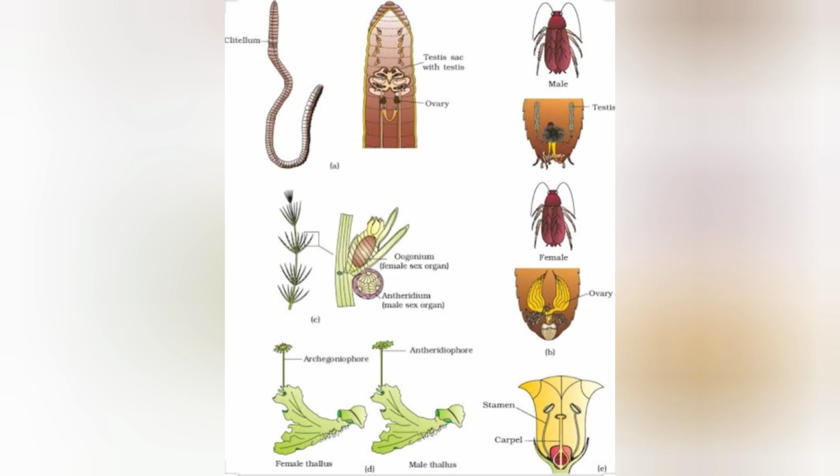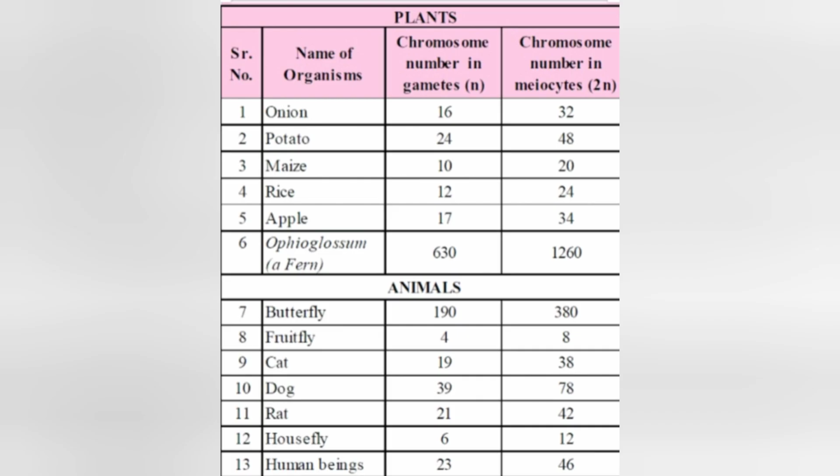Cell division occurs during gamete formation, which leads to the formation of the embryo. Many fungi, algae, and bryophytes have a haploid parental body. Haploid means having n number of chromosomes; diploid means having 2n number of chromosomes. For example, the total number of chromosomes in human beings is 46, which is the diploid number, that is 2n. Alternatively, the haploid number of chromosomes in human beings is 23.